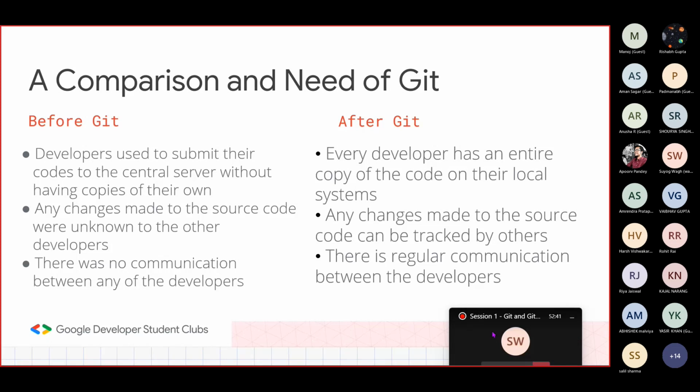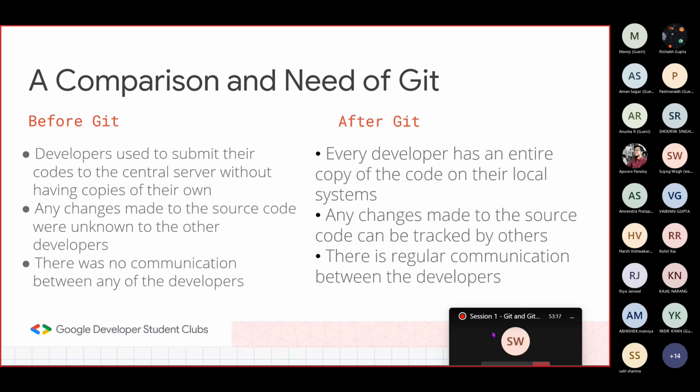But imagine when hundreds of developers are working on this. So imagine you making a zip file and sharing this with 99 other people. And then these 99 people, first of all, they need to tell you that I am the one who will be working. And then he will make some changes. And by the time he makes the changes, all of you have to wait so that you can synchronize all of your system repositories easily. But all of this tiresome process can be made much easier if you use Git.